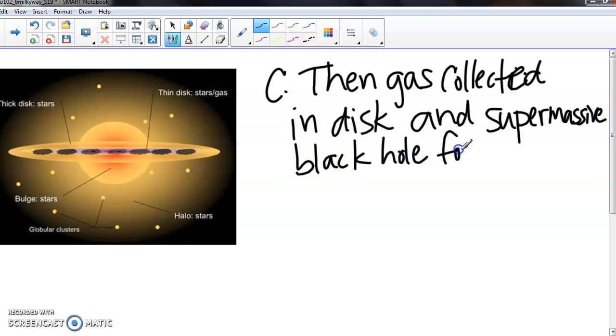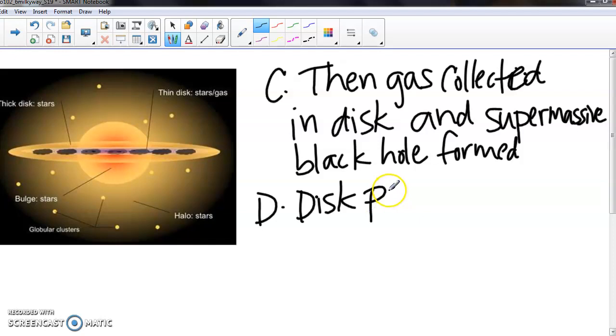Now there are some questions about the exact sequence of events, right? And I'll have a video on the playlist which actually asks the question, which came first, the supermassive black hole or the galaxy? It's up for debate, but we're going to put it in this order, that we have the disk and the supermassive black hole forming after the halo stars. And we think that before this all happened, we had these things called proto-galaxies. And the disk actually grew or formed from proto-galaxies, which were lumpy, irregular things.